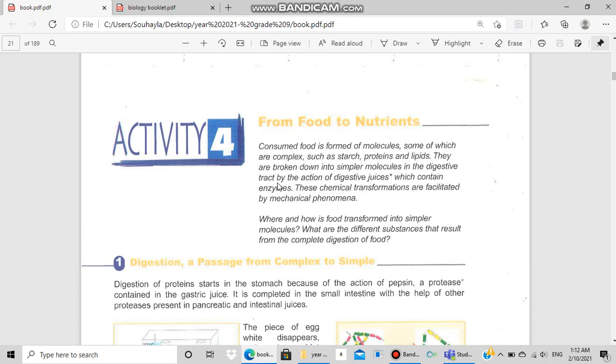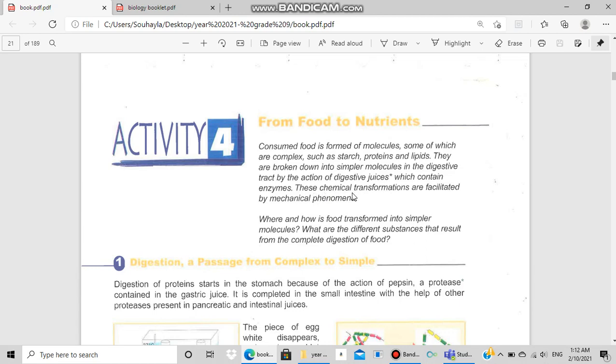How are these complex molecules transformed into simple molecules? By the digestive juices. Why? Because the digestive juices contain enzymes. Enzymes are biocatalysts that facilitate the digestion, or the chemical reaction. They remain intact at the end of the experiment.